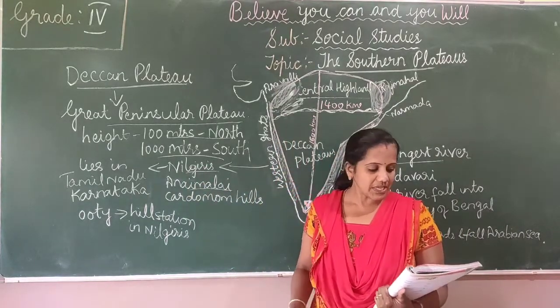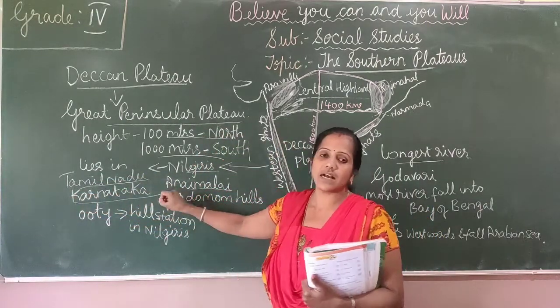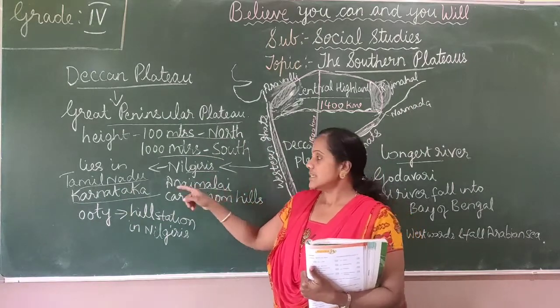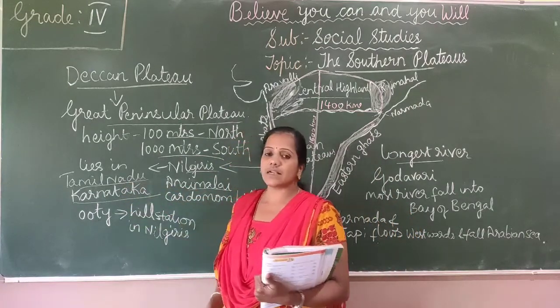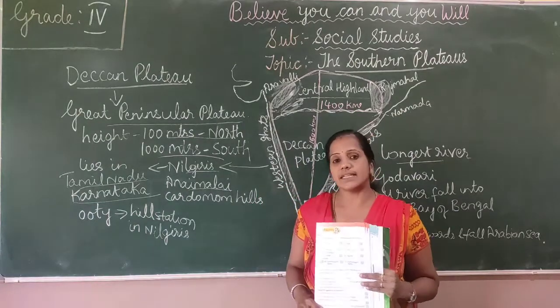The Nilgiri hills are in Tamil Nadu and Karnataka. Ooty is the hill station in the Nilgiri hills.